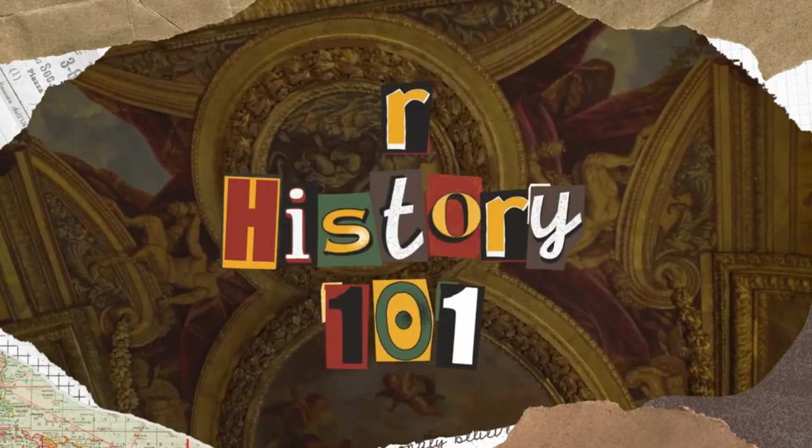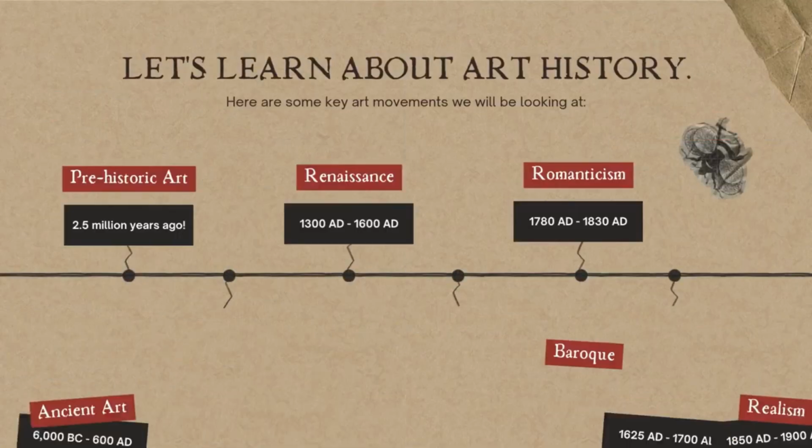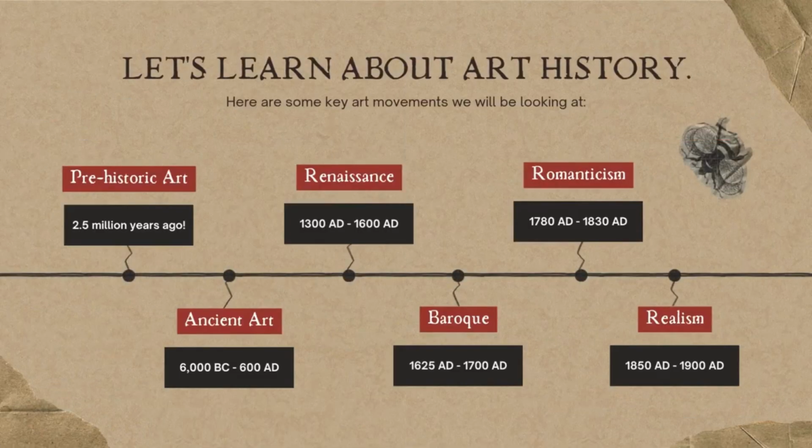History 101. Let's learn about art history. Here are some key art movements we will be looking at. Prehistoric art: 2.5 million years ago. Ancient art: 6000 BC to 600 AD. Renaissance: 1300 AD to 1600 AD.